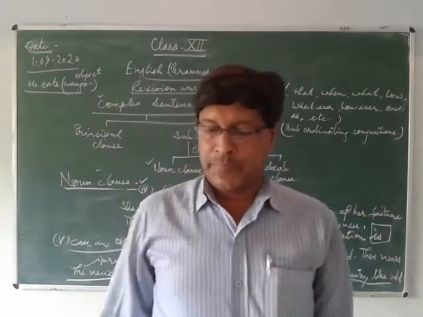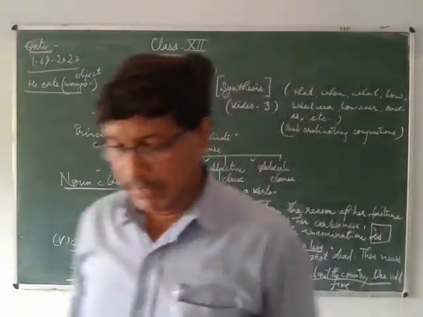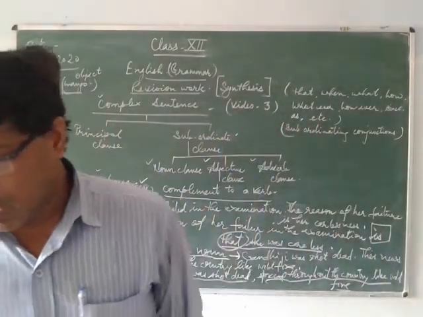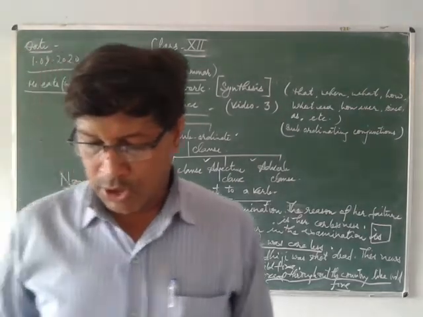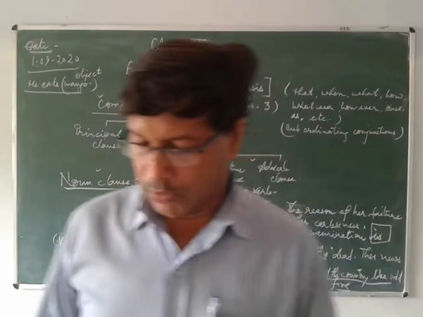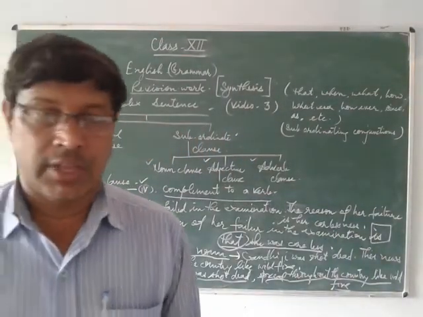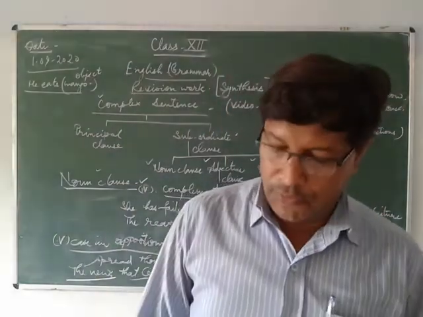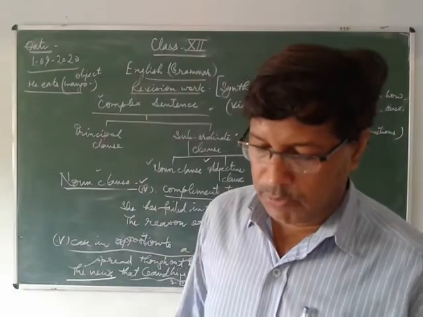In this way, you will combine two or more than two sentences. One thing more I would like to say: in noun clauses you will find who, which, what, where, how, when, all these are also used in the same way, and the conjunction if or whether can also be used.